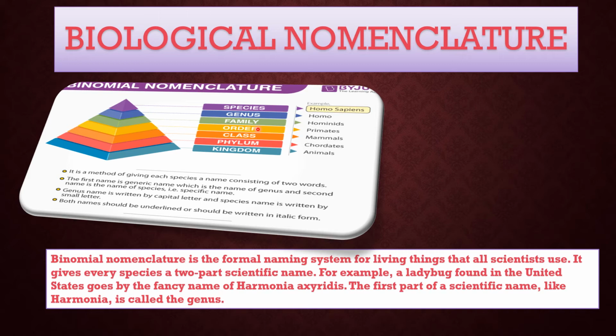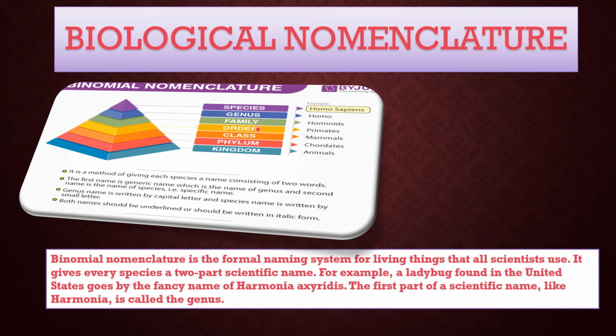Capital H, small o, m, o. Next, this is genus. And species, after giving some space, is another word, starts with small s, a, p, i, e, n, s. Okay? If we type this in computer, obviously in Latin form you will write. But when you are going to write this in examination, obviously you have to give it the separate underline. So please do the underline properly and separately.